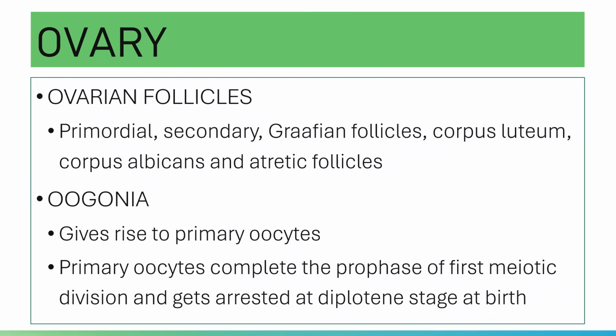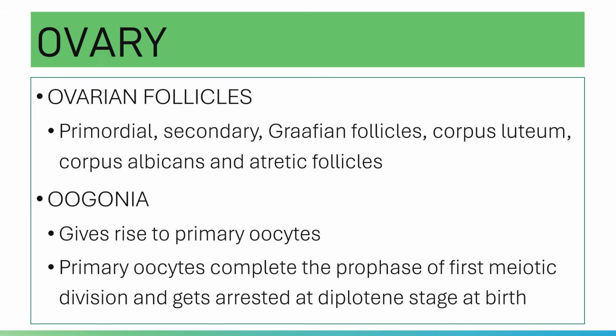Your primary oocyte will complete the prophase of the first meiotic division and will get arrested at the diplotene stage at birth.